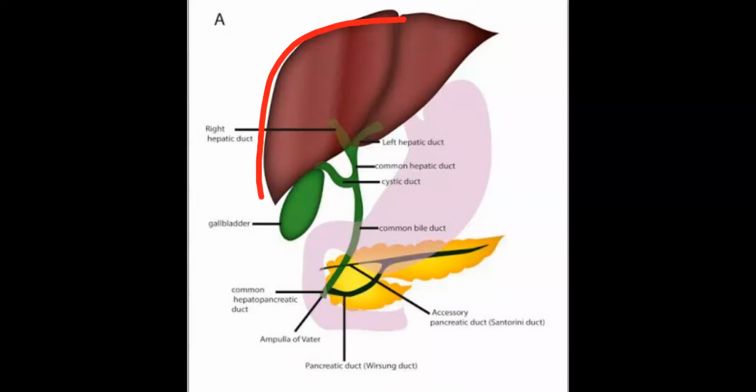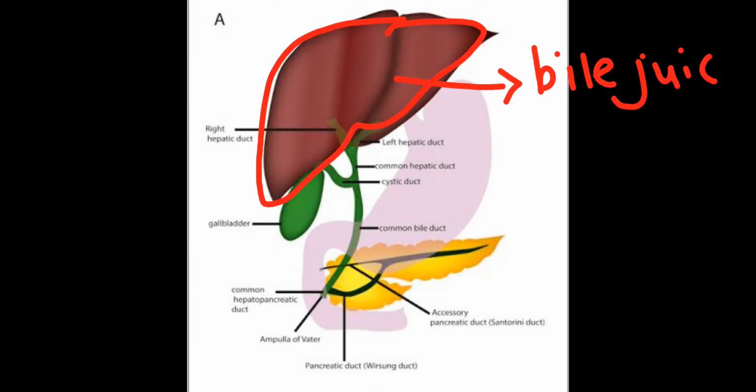The liver is a lobed organ. In that, see, the liver is actually a factory for many thousands of chemical reactions. One of the things is that the liver produces bile juice. The liver produces bile juice. Bile juice meaning what now?